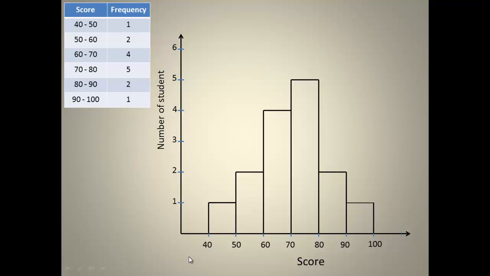So the height of that bar will also be 1. Now, since this graph represents the class grades, we give it a topic, class grades. So this is how we represent data graphically, which we use a histogram.